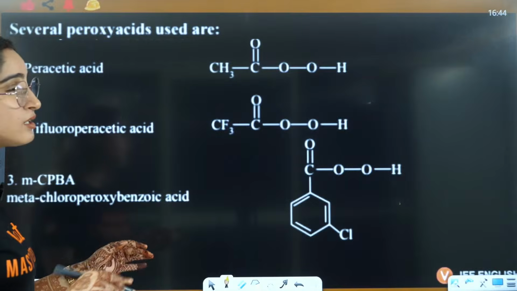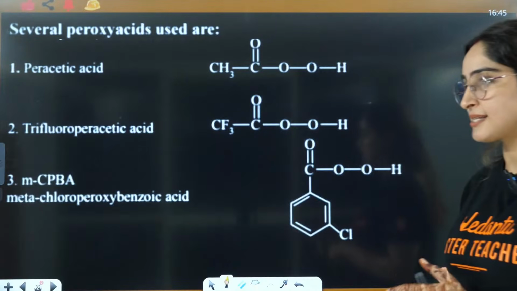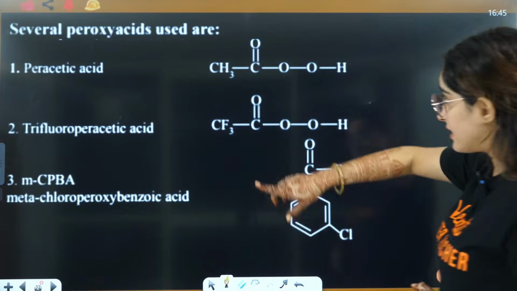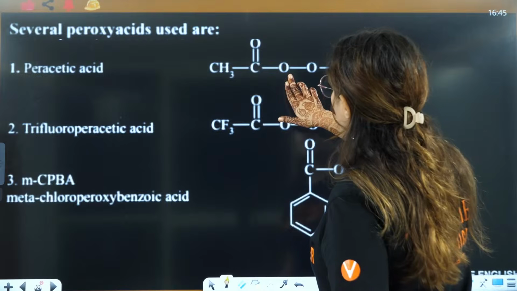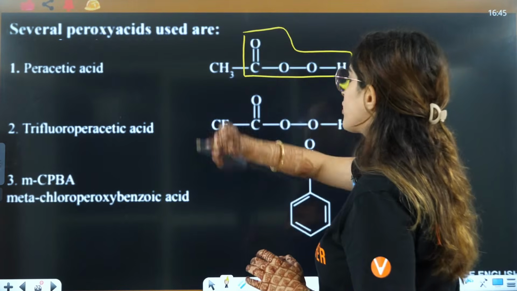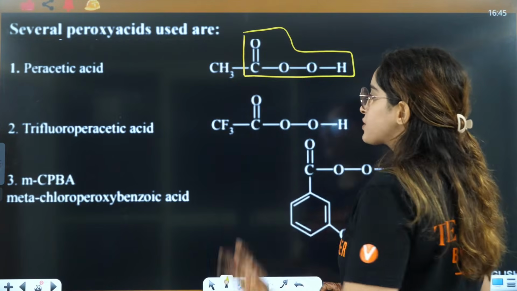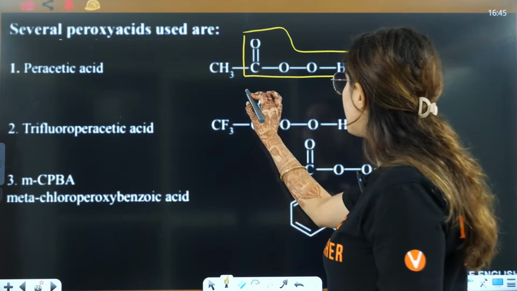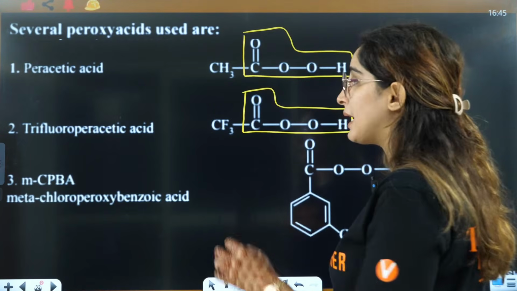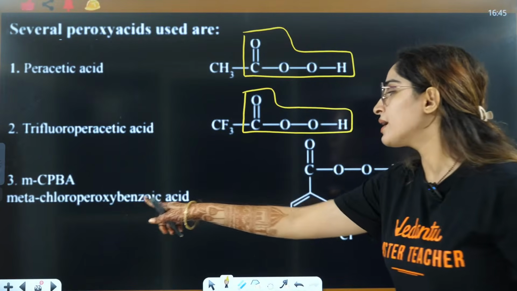And guys, here, the different kinds of peroxy acids that you can have are these ones. Peracetic acid, when you have CH3, C double bond O, you just look for this thing, okay? Trifluoroperacetic means this hydrogen is replaced by fluorine here. Again, you have this particular thing, right? Then you have MCPBA, metachloro, on the meta position you have chloro.